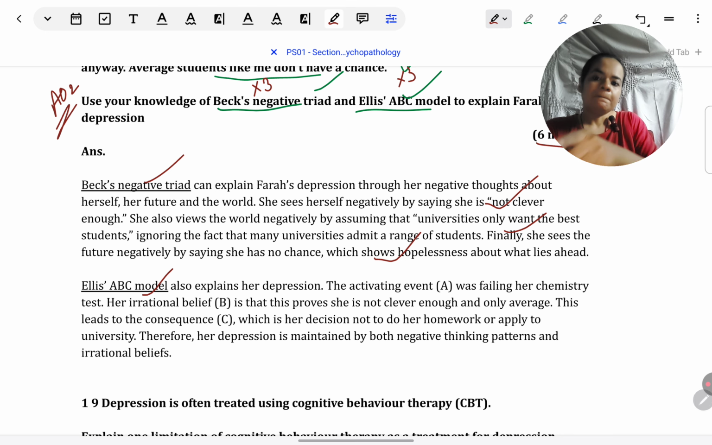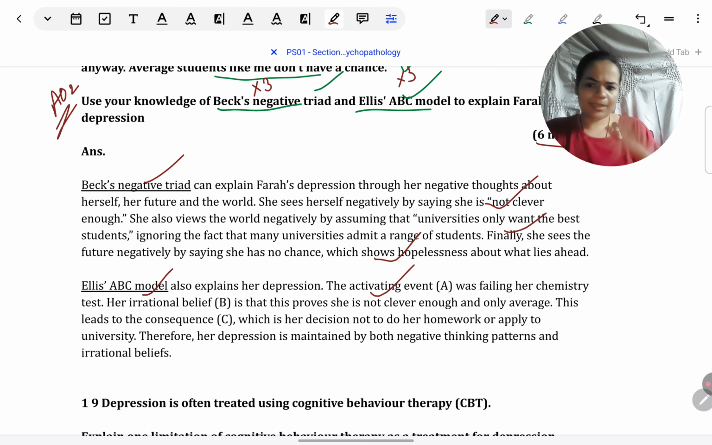So I have not given any general point. This is Beck's triad. It includes this, because in childhood this happens, nothing. This is in Farah's situation what we are seeing about the triad. This is next in her situation what we are seeing about the triad. So every sentence is linked to the situation. Every sentence is AO2. There is no AO1 sentence. That is what you need to make note of.